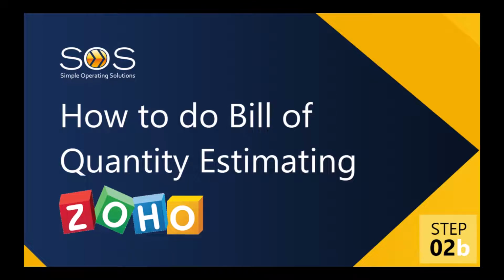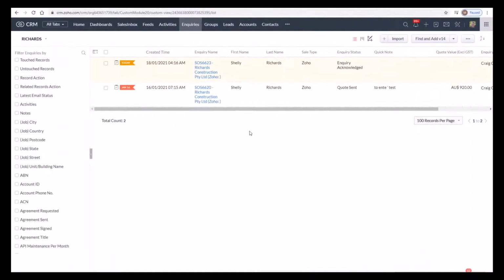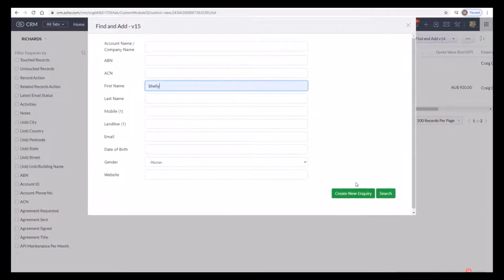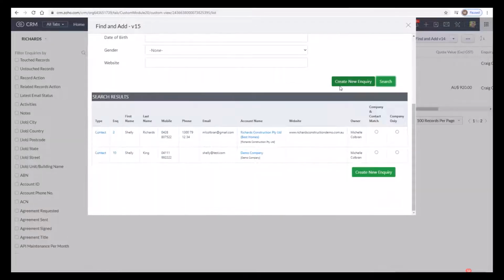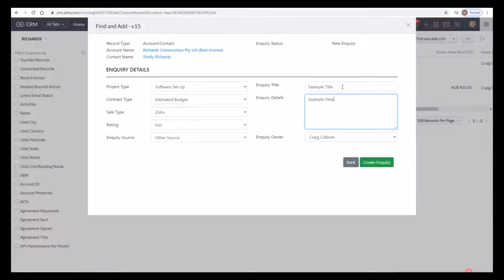This video is going to show you how we do an end-to-end process with Bill of Quantity estimating. So we're going to start by putting an inquiry into the system. We're going to use the Find and Add widget, and we're going to search for somebody by the name of Shelley. As you can see, that returns some results, so we're going to find a match, enter in our inquiry details, enter in what the client is inquiring about, and click on Create Inquiry.